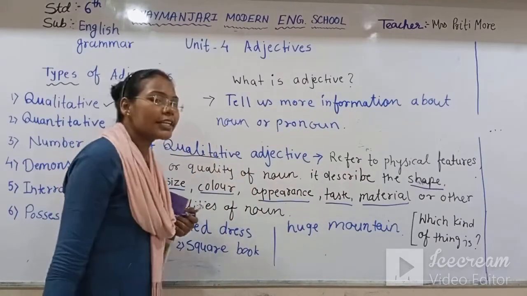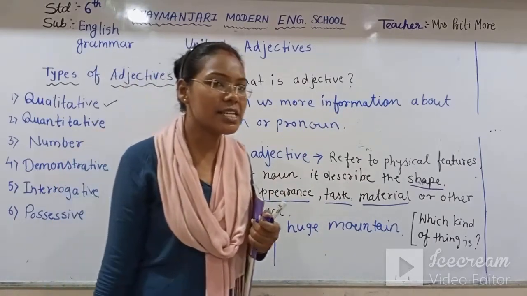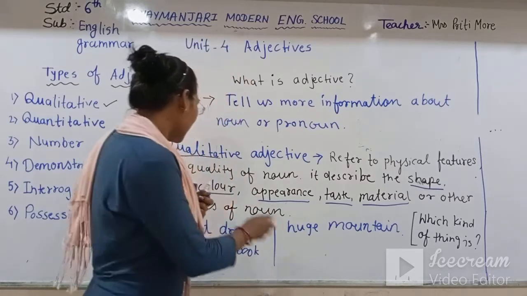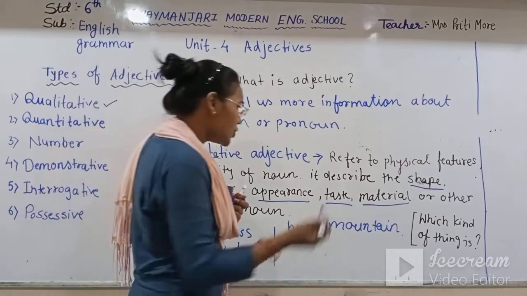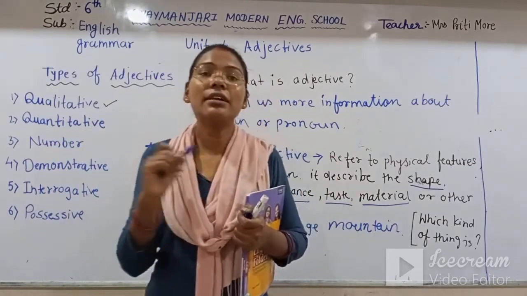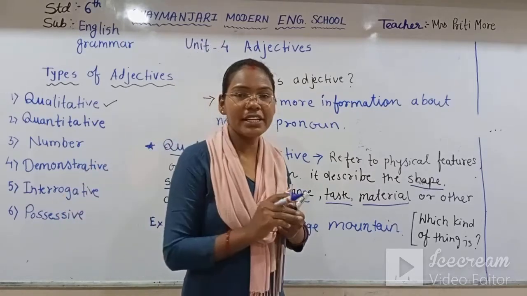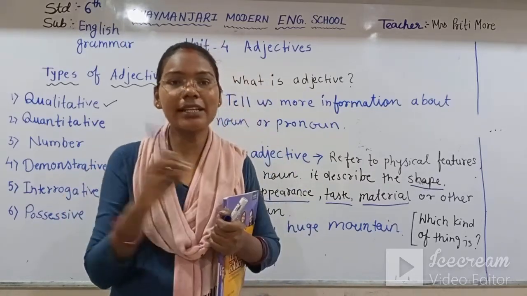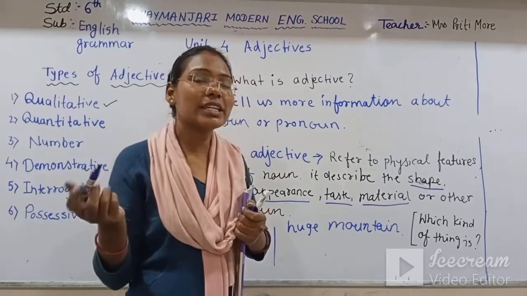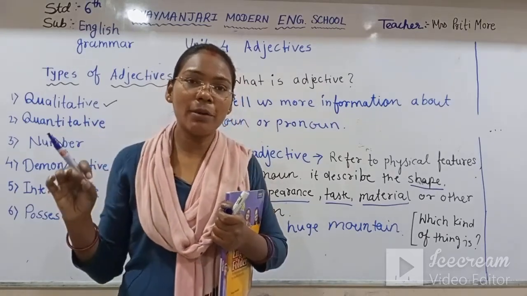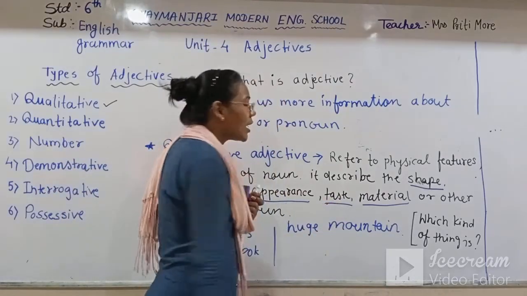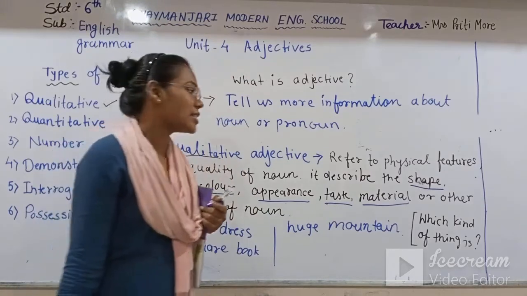That means the qualitative adjective tells us the size, the color, red ball, blue ball, the shape. Now if some food is there, the food is very tasty, very delicious. It is sweet, it is salty, it is bitter. This taste is also telling us more information about the food. That means the taste name is also a qualitative adjective.